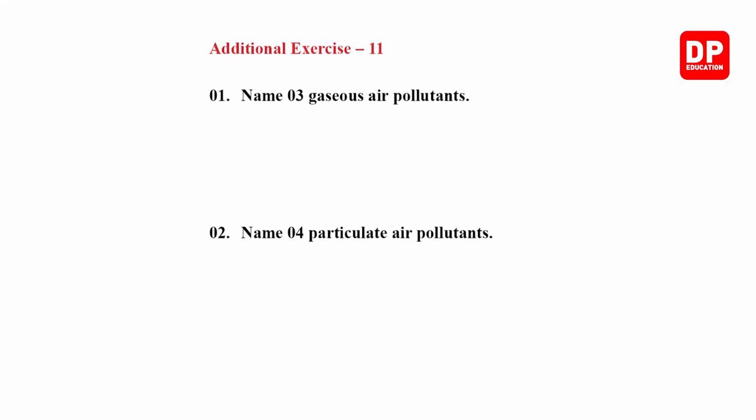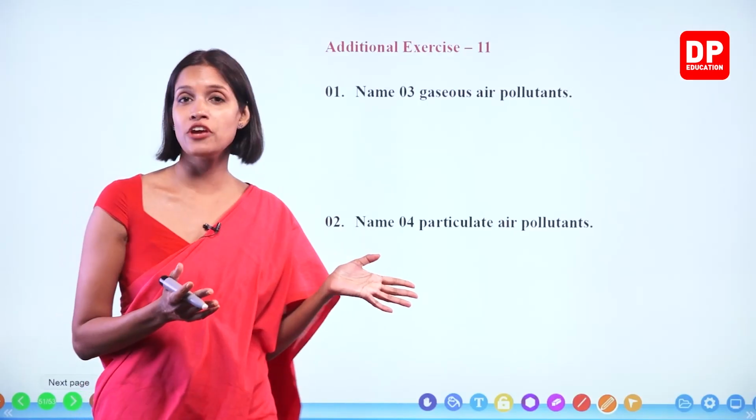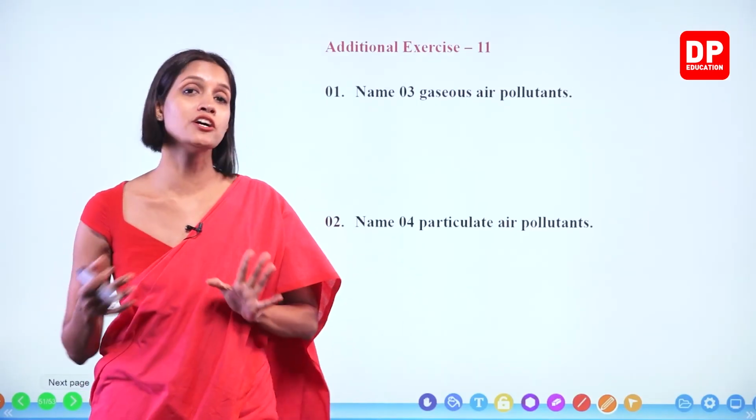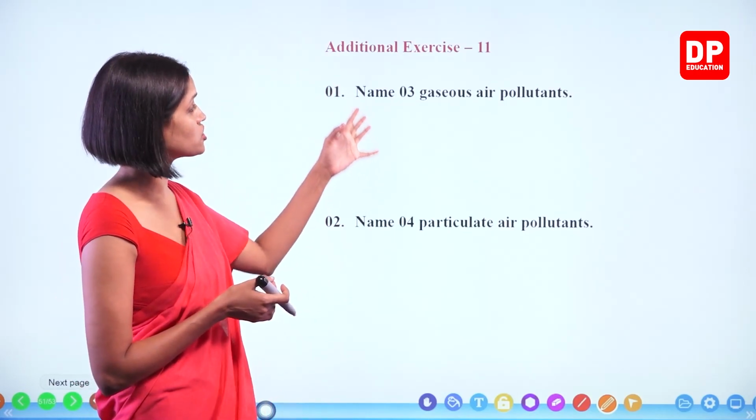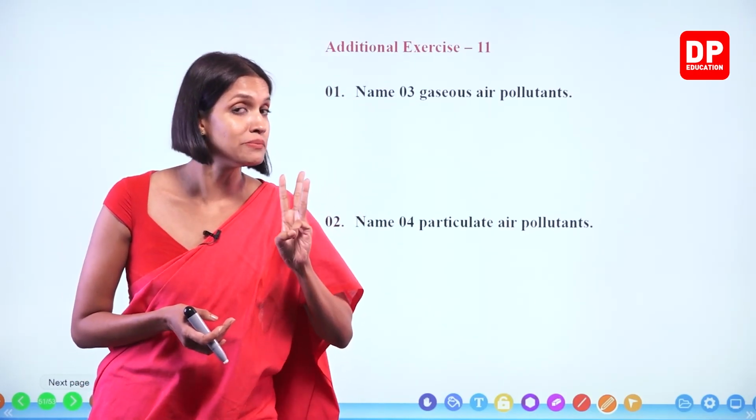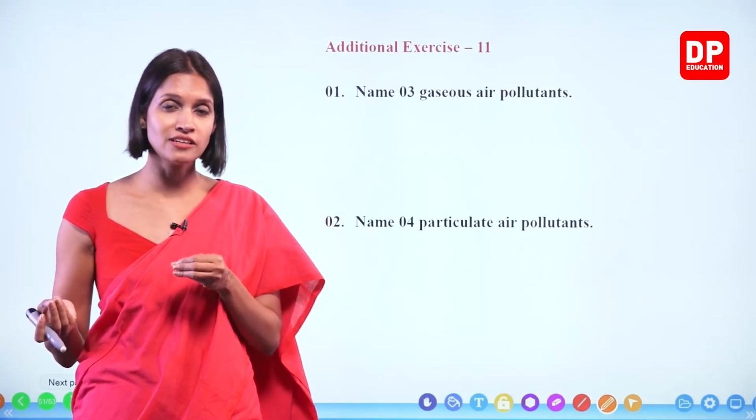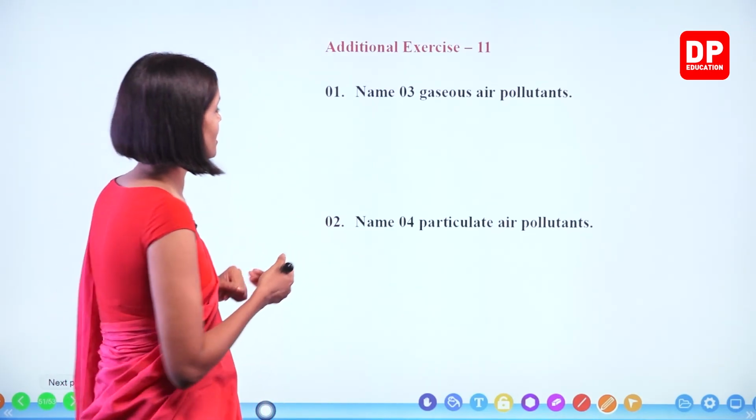Exercise number 11. Name 3 gaseous air pollutants. Now there are 2 types of air pollutants, gaseous ones and particulate air pollutants. So what are the gaseous air pollutants? There are 3 main gaseous air pollutants and other gaseous air pollutants too. We'll write the main ones here.